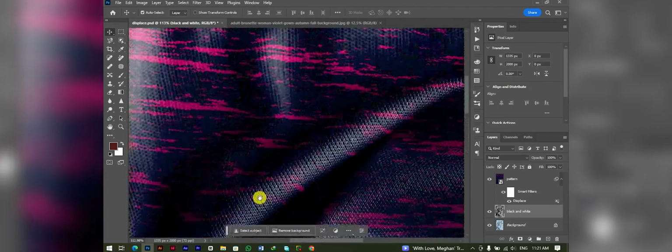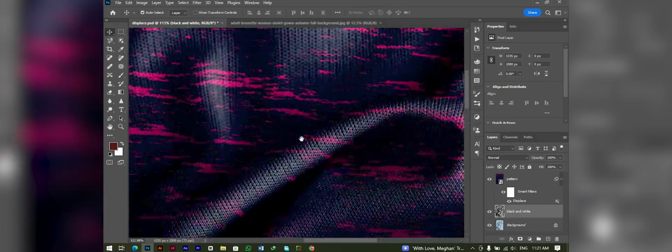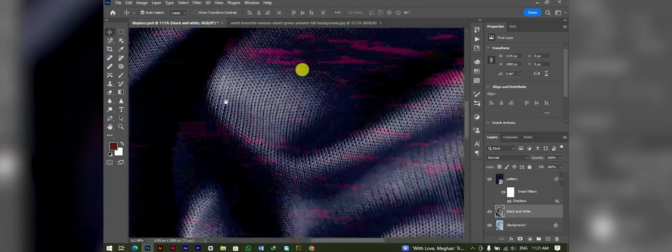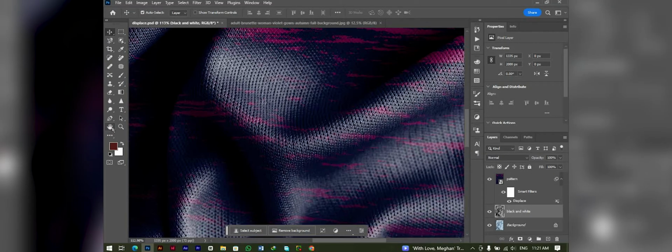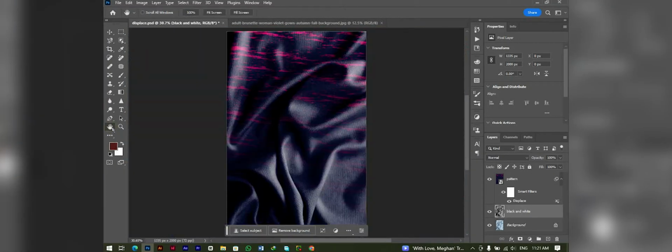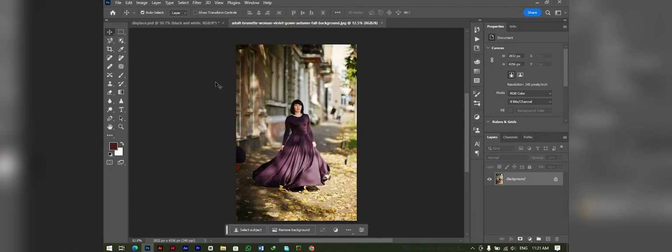In this way you can turn your design into fabric mockups with just a few steps in a couple of minutes. So this is all pretty much for this image, and now we will apply our fabric design to this image.